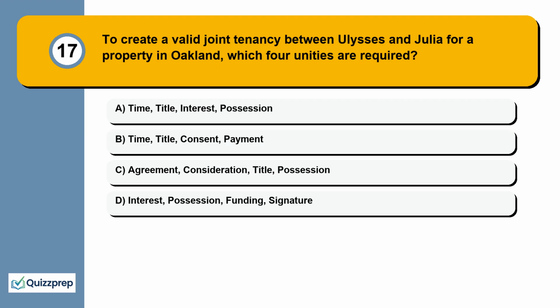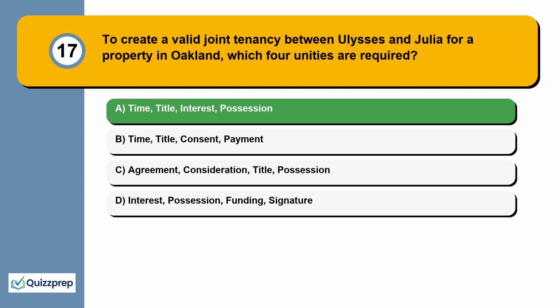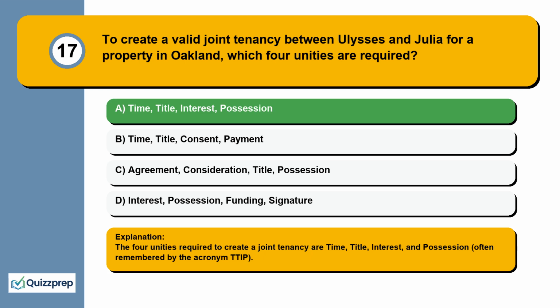Question 17. To create a valid joint tenancy between Ulysses and Julia for a property in Oakland, which 4 unities are required? Time, title, interest, possession. Time, title, consent, payment. Agreement, consideration, title, possession. Interest, possession, funding, signature. The 4 unities required to create a joint tenancy are time, title, interest, and possession, often remembered by the acronym TTIP.